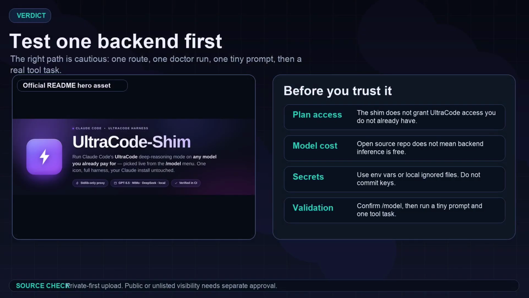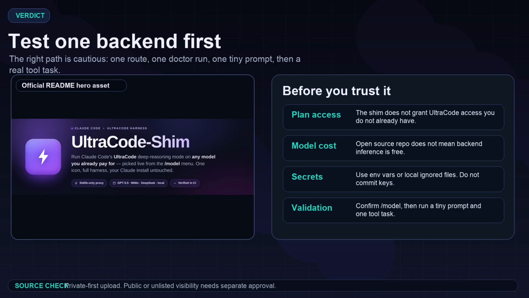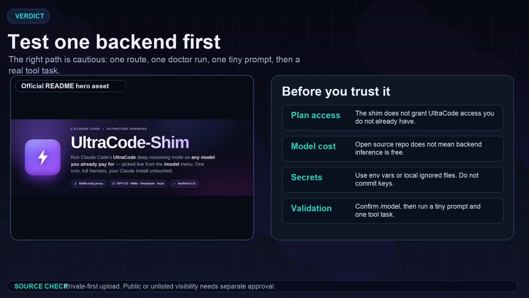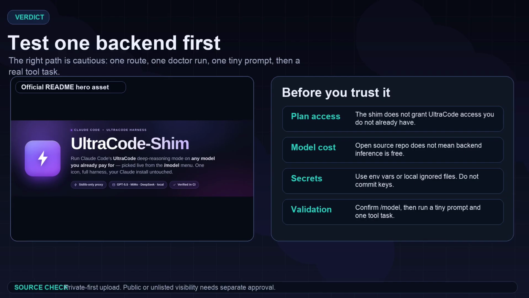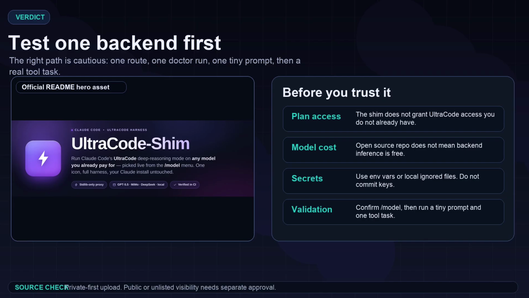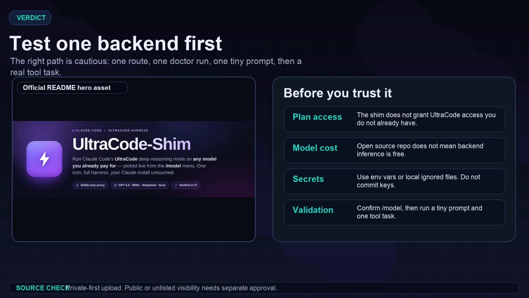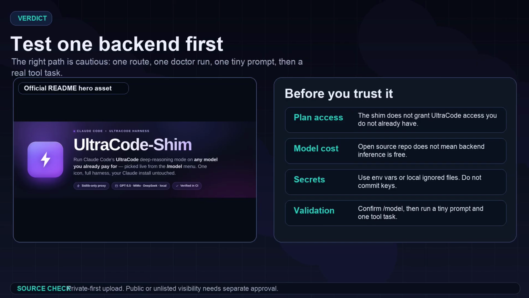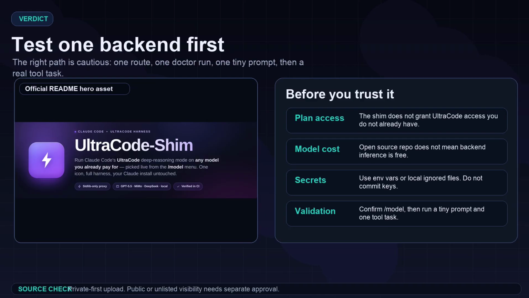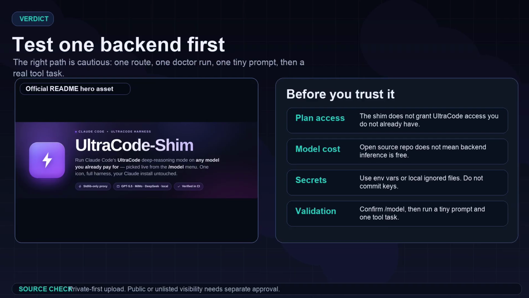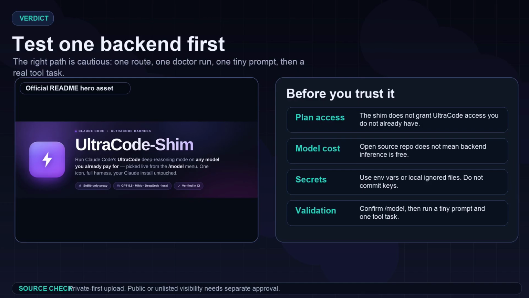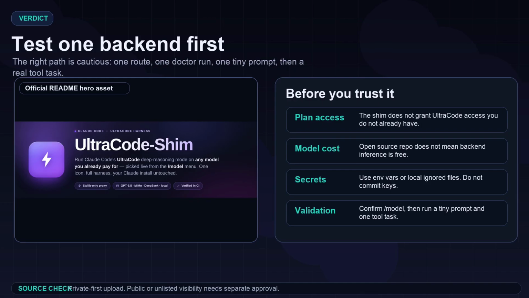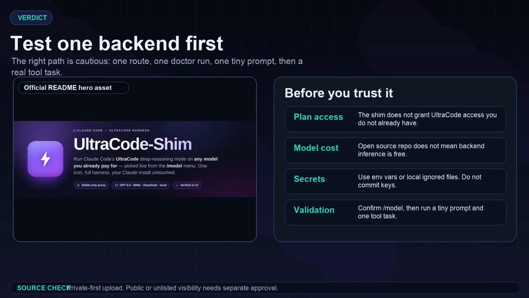Before you try it, keep three caveats in mind. First, you still need Claude Code with UltraCode access. The shim does not grant plan features you do not have. Second, the repo is open source, but model access is not magically free. You still pay for whatever backend you route to, or you run a local server yourself. Third, credentials matter. The docs allow inline keys in config.json because the file is git ignored, but safer setups use environment variables or a local env file.